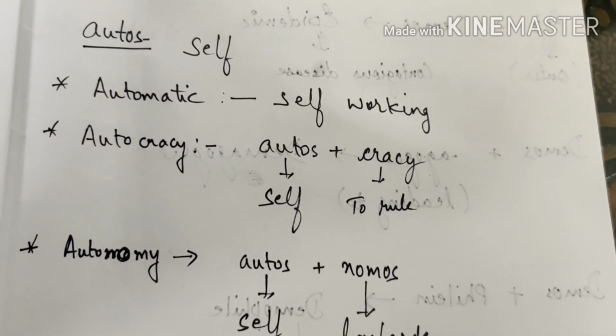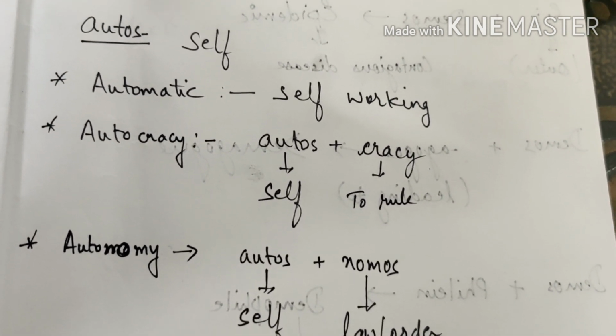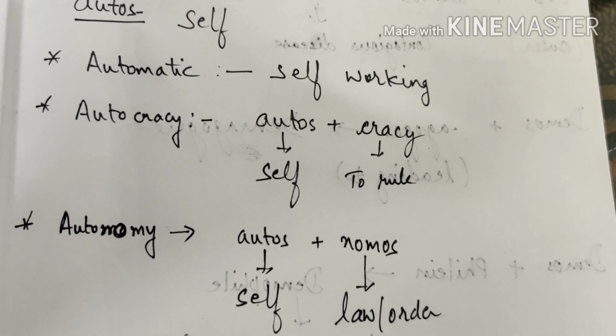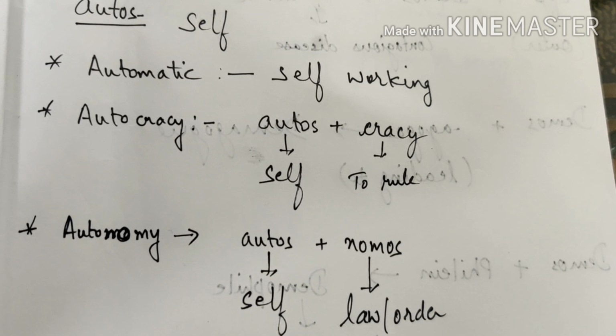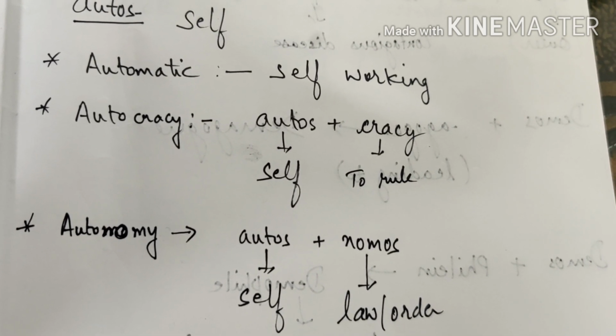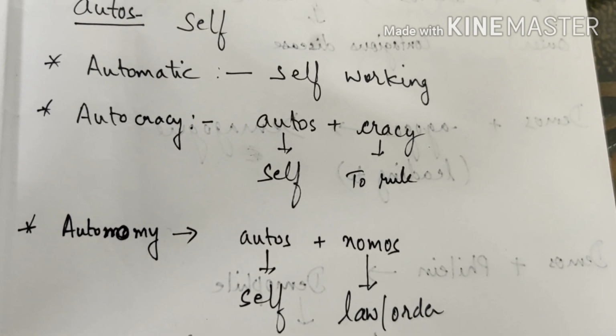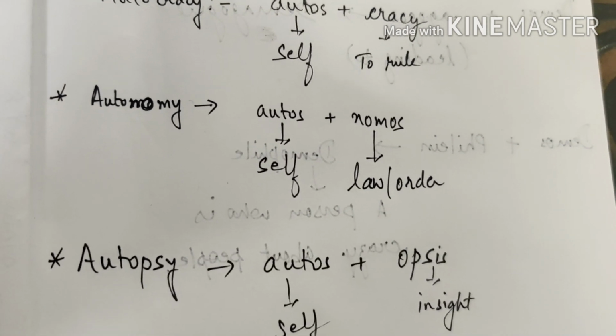Similarly, the next word is autonomy. That means autos plus nomos. Nomos also refers to law, order or rule. So when I say it's autonomous or autonomy, that means self-order, the law or order of oneself. That is called autonomy.